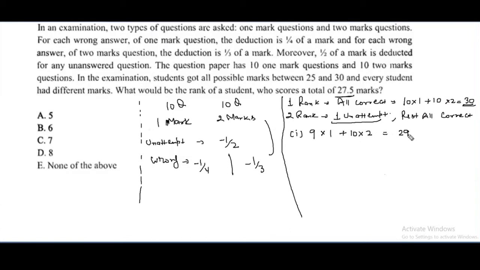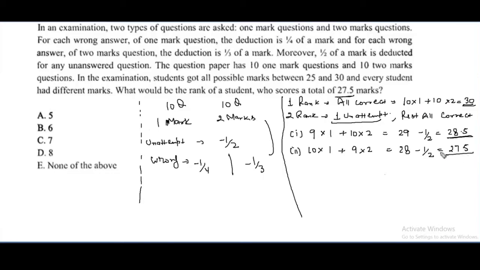That is 29 marks. But because 1 is unattempted and there is a penalty of -1/2, he will get 28.5 marks. Nobody can get 29 marks. In the second case, 10 questions of 1 mark are correct and 9 questions of 2 marks are correct. So 28 marks, but because there is a penalty for leaving one unattempted, he will get 27.5 marks.